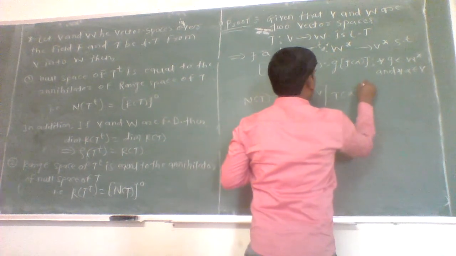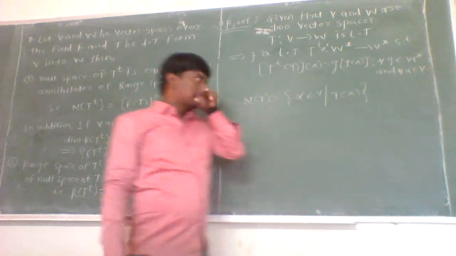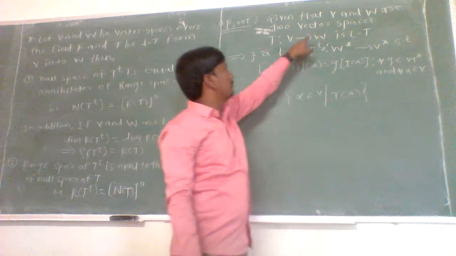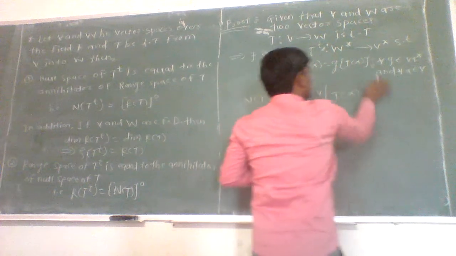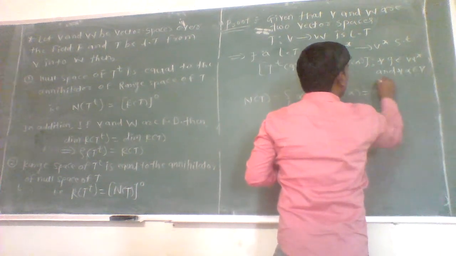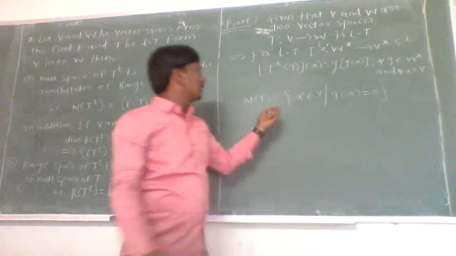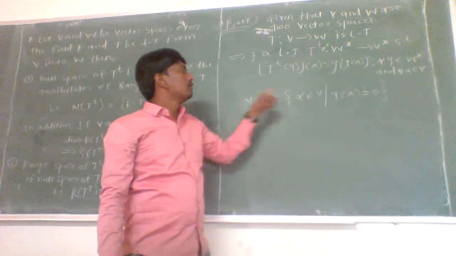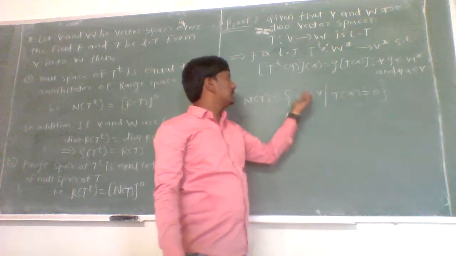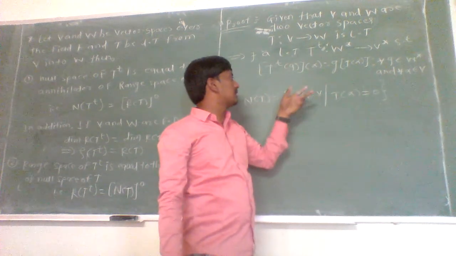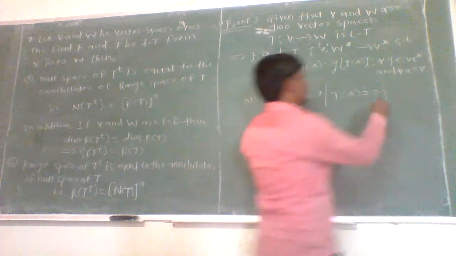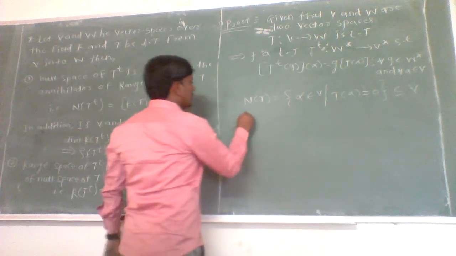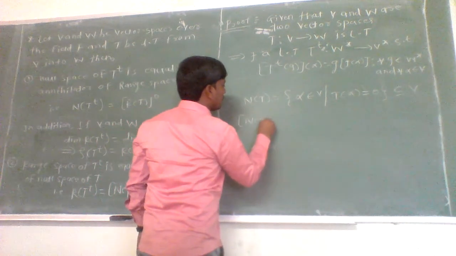Null space is actually the kernel. Since each alpha is belonging to V, the null space of T is always a subset of V. Now let us see what is the annihilator of the null space of T.